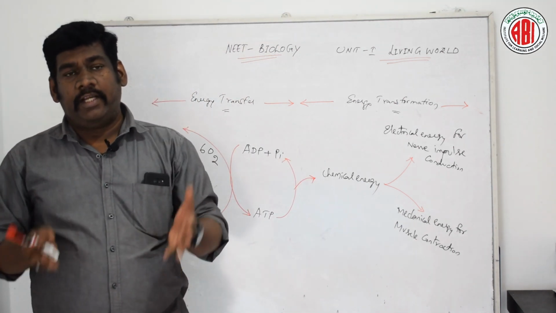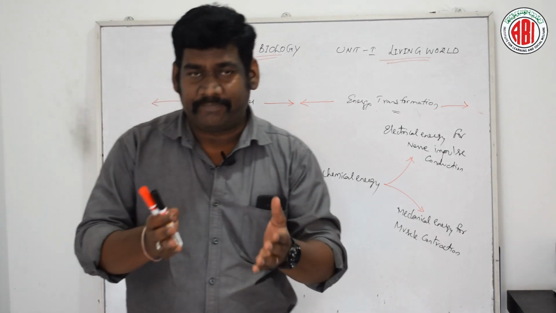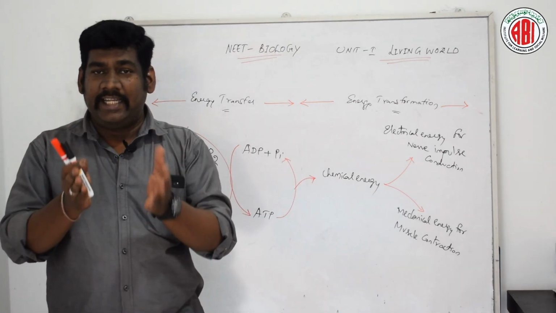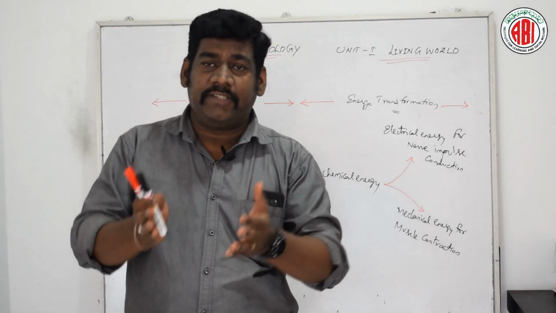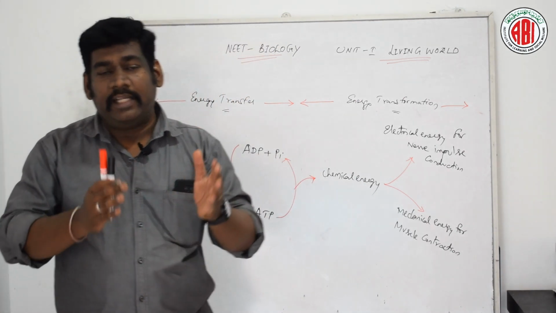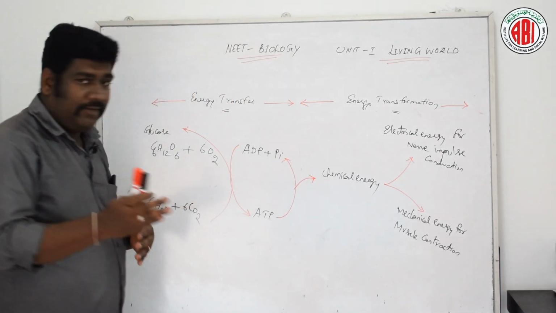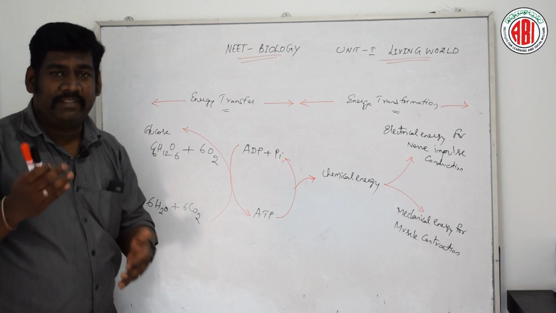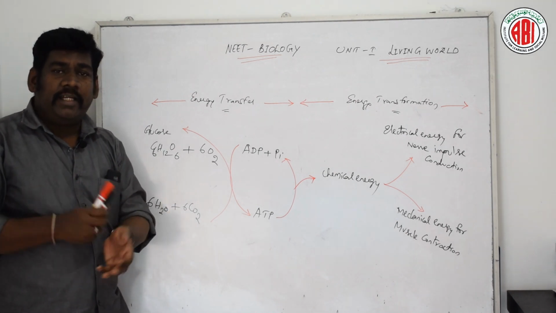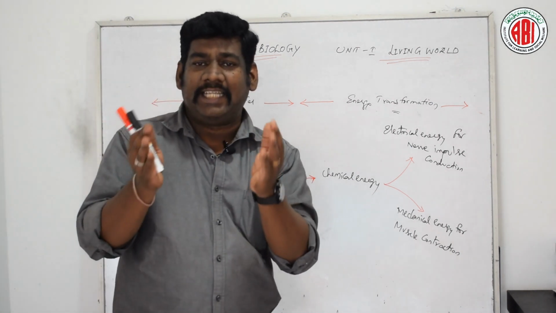Say for example, in photosynthesis, which is said to be anabolism, that is the constructive process. Radiant energy, that is sunlight, which gives kinetic energy, is changed into chemical energy called potential energy. Utilizing sunlight and the chlorophyll pigment present in green leaves, it is able to produce potential energy.